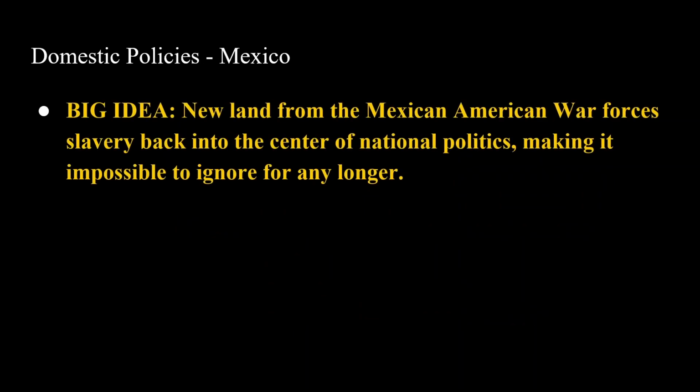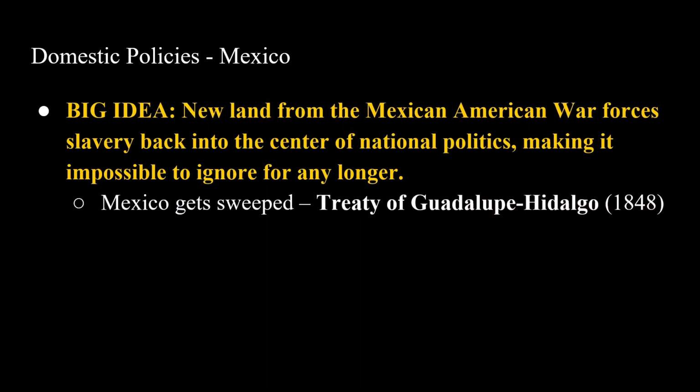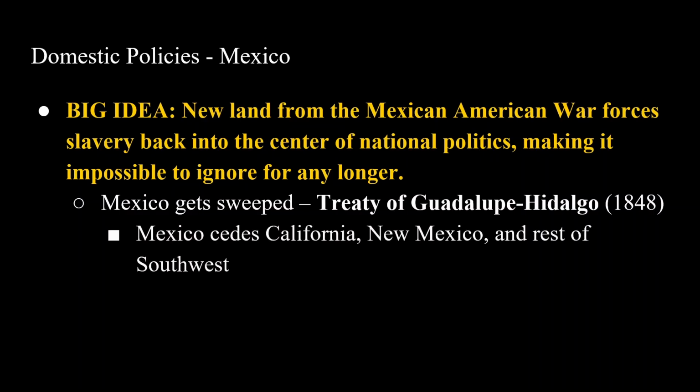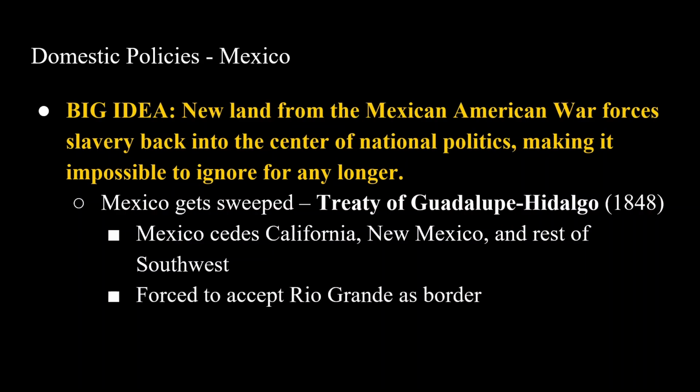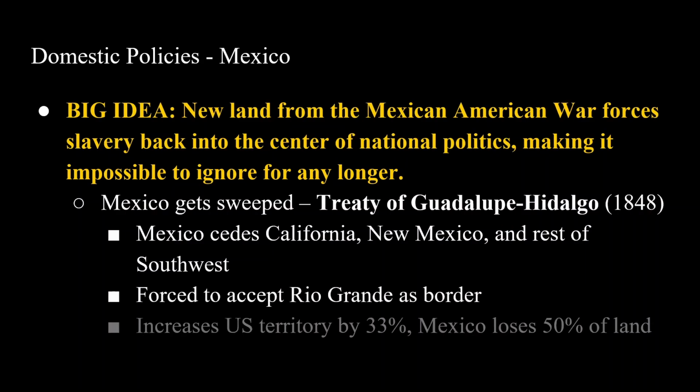Ultimately, the big outcome of the war is that the new land from the Mexican-American War forces slavery back into the center of national politics, making it impossible to ignore the issue any longer. Mexico is going to get absolutely swept in the war. The Treaty of Guadalupe Hidalgo is going to be signed in 1848. Mexico has to cede all of California, New Mexico, and the rest of the Southwest. They are forced to accept the Rio Grande as a border, and this is going to increase the U.S. territory by 33%, but Mexico is going to lose 50% of their land.